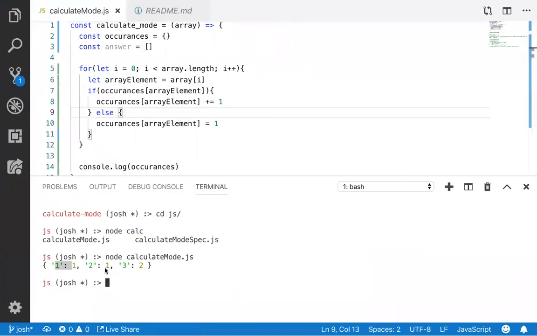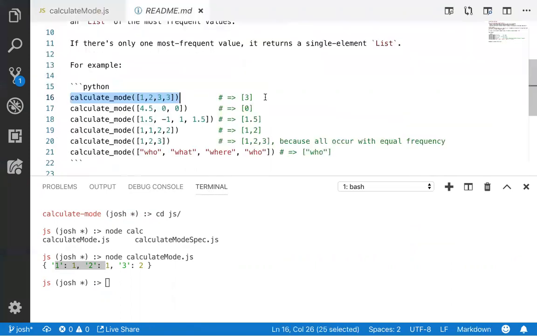I want to loop through my object, and I'm just gonna keep track of the highest value I've seen. So if I get to 1 and the value of that is 2, then I'm going to say that's the highest one I've seen. And when I get to 2, if it's greater than, I'll replace my highest value. But wait, that doesn't work.